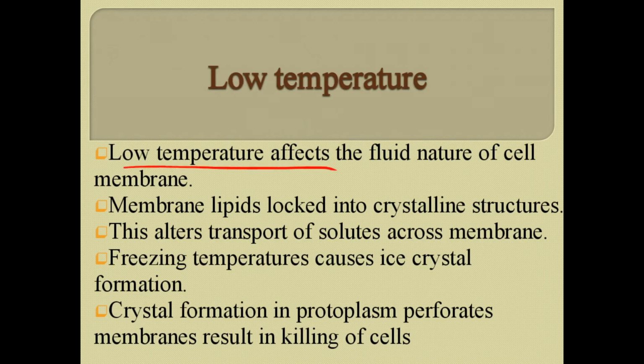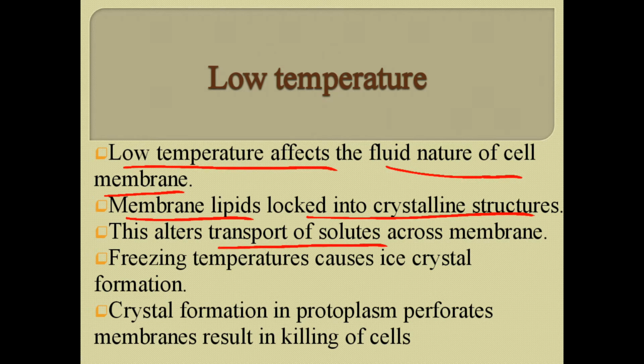The second phenomenon is that if this is a cell, the low temperature causes the protoplasm to shrink and causes crystal formation. These crystals cause the cell to burst as they perforate the cell membrane. It is just like a balloon that has needles inside of it. So low temperature affects the fluid nature of the cell membrane. Membrane lipids are locked into crystalline structures, and this alters the transport of solutes across the membrane.